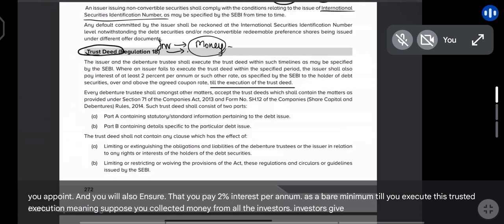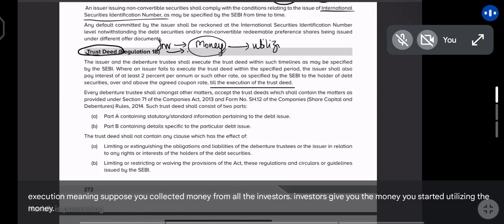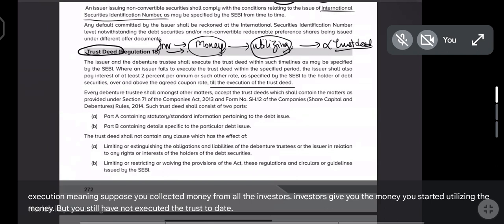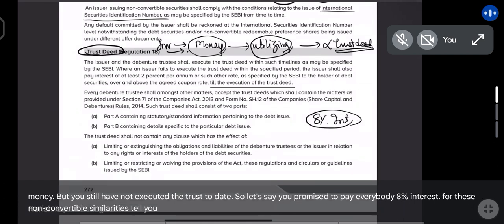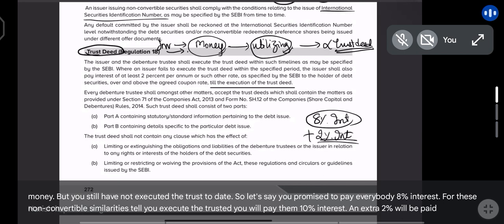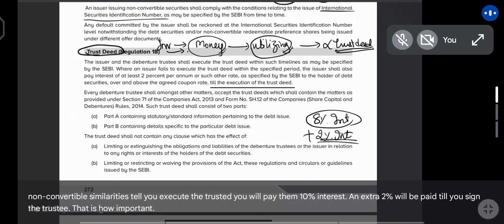Investors gave you the money. You started utilizing the money, but you still have not executed the trust deed. So let's say you promise to pay everybody 8% interest for these non-convertible securities. Till you execute the trust deed, you will pay them 10% interest. An extra 2% will be paid till you sign the trust deed. That is how important the appointment of a trustee is.